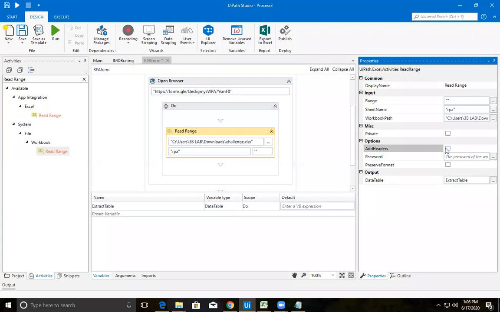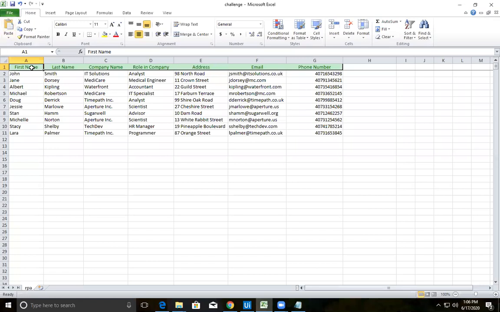If you uncheck this add headers, your UiPath will also consider first name to be inserted wherever you want to insert. Am I clear to everyone?